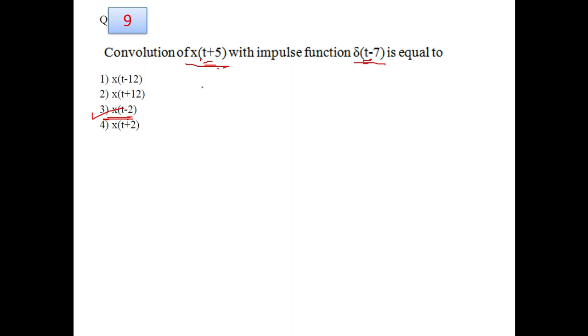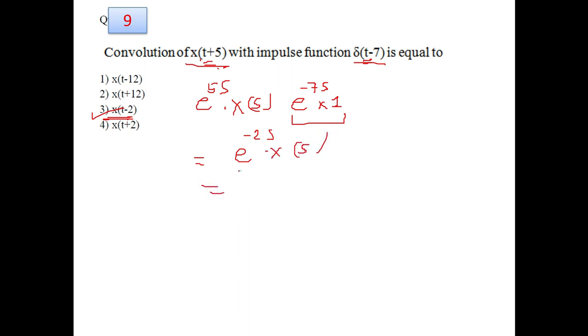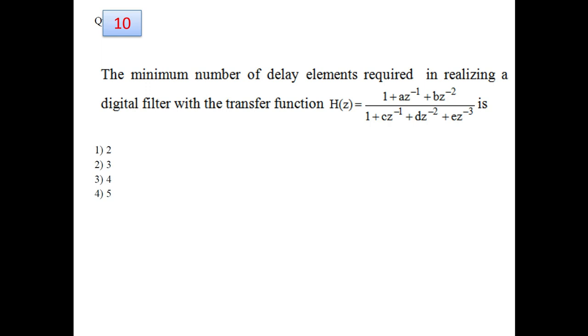But if you want to solve it with the help of Laplace transform, it can also be solved. You can write e to the power 5s multiplied by x of s, and its Laplace transform will be e to the power minus 7s multiplied by 1, which is the Laplace of delta t, and the overall result will be e to the power minus 2s multiplied by x of s, and by taking the inverse Laplace it will result in x of t minus 2. So option 3 for question number 9 is the correct answer.